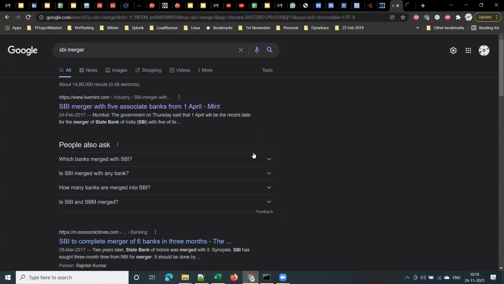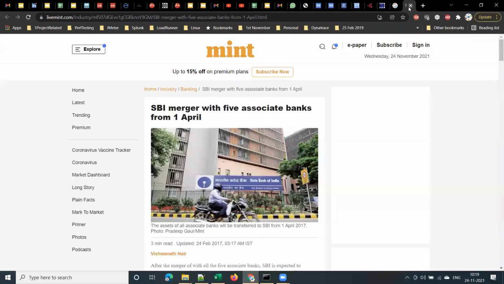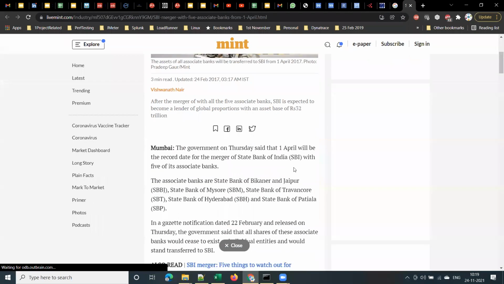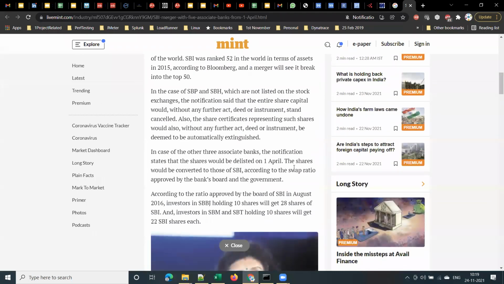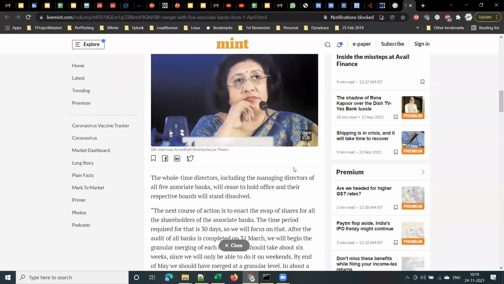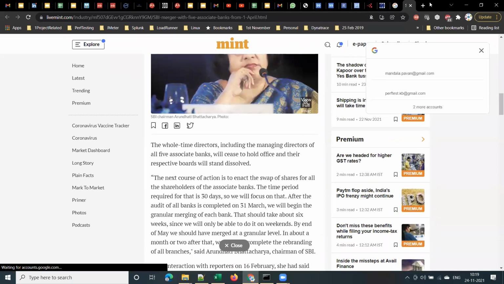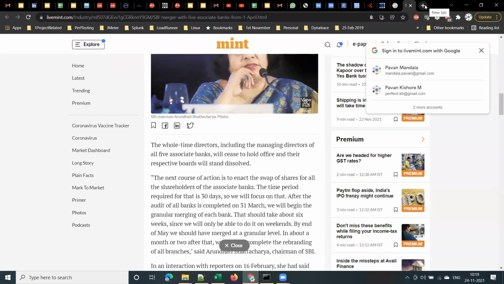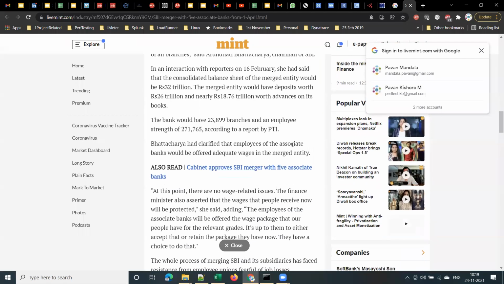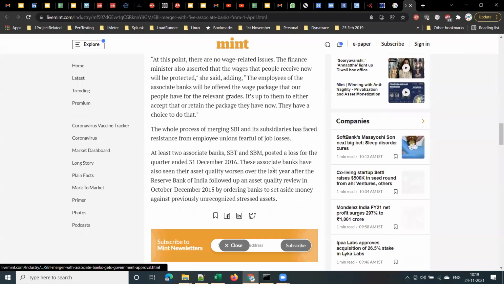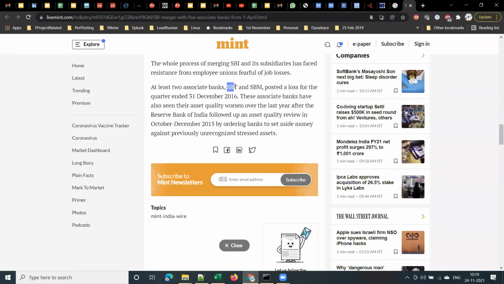So what are those? State Bank of Hyderabad, State Bank of Bikaner and Jaipur. State Bank of Hyderabad we know very well, because my father used to have a State Bank of Hyderabad bank account. Previously the URL was sbhonline.com or something. In 2017 or 18, 5 banks got merged with the SBI, State Bank of India.